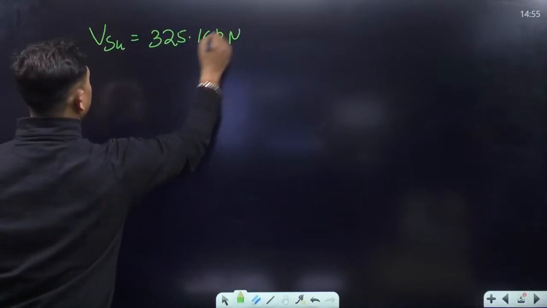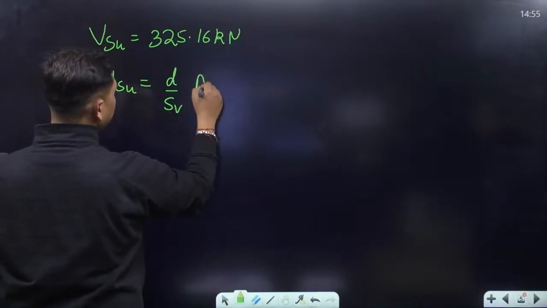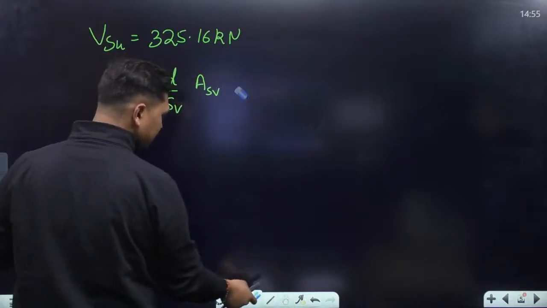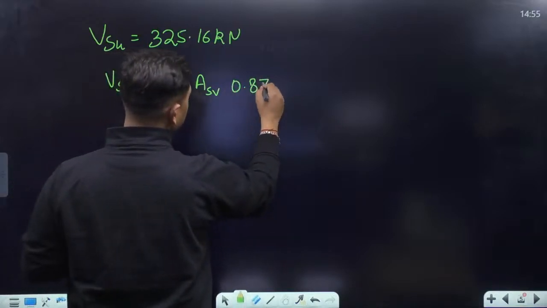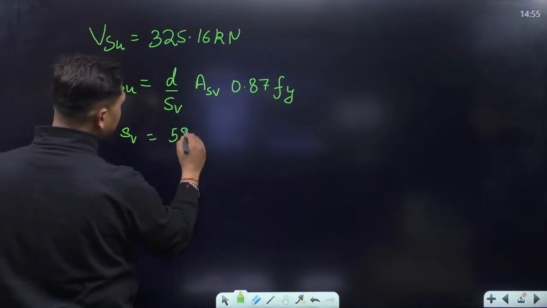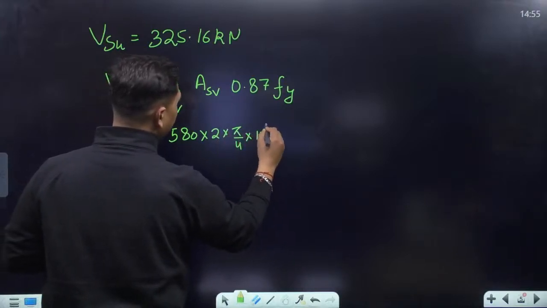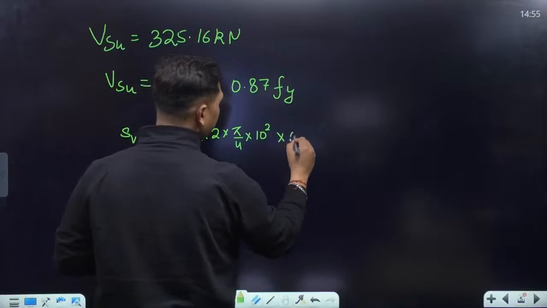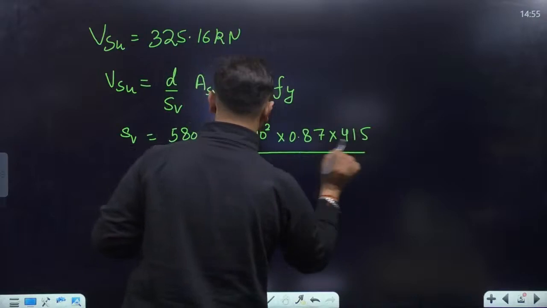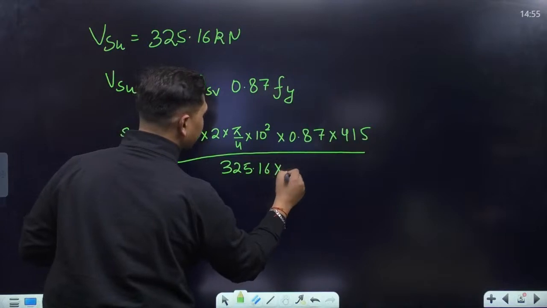325.16 kilonewton. Now the formula for Vsu is d upon Sv, Asv, area of the shear reinforcement, into sigma sv. In the case of limit state method, this value is 0.87 fy. Substituting all the values, calculate Sv. Sv will be equal to 580 multiplied by Asv, two-legged 10 mm dia, multiplied by 0.87, fy is 415, divided by Vsu, which is 325.16 kilonewton converted into Newton.